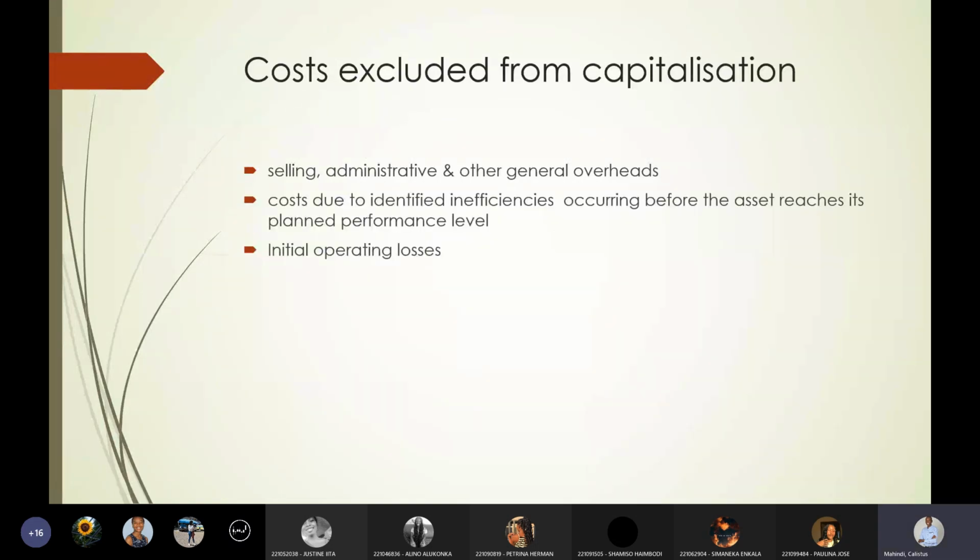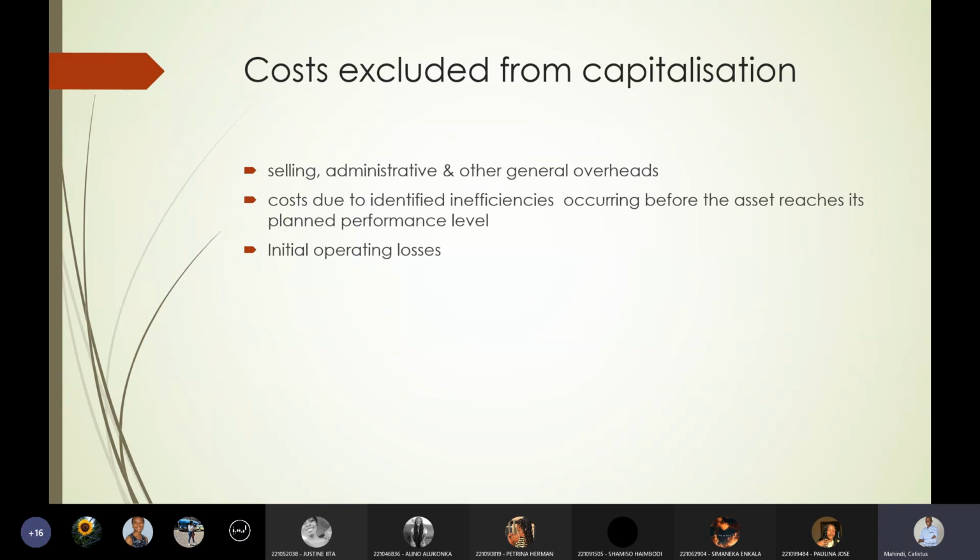What are costs that are excluded from capitalization? These are selling, administrative, and other general overheads. So this is just like PPE. Costs due to identified inefficiencies occurring before the asset reaches its planned performance level. All right. So let us say your output is low, then you have expenses that are incurred, or you incur losses.